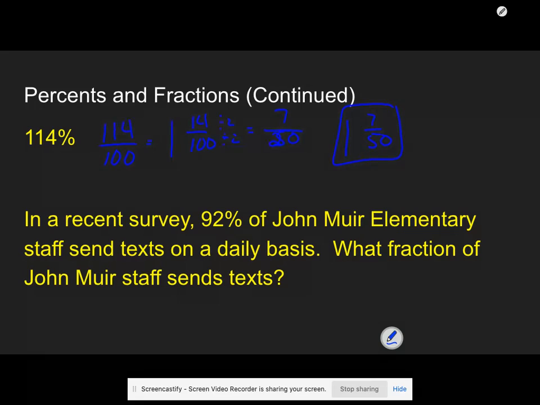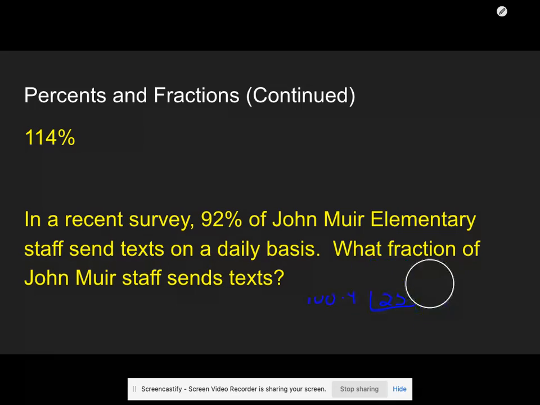In a recent survey, 92% of John Muir Elementary staff send text on a daily basis. What fraction of John Muir staff sends text? So if I take 92 over 100, I divide by 4, I actually end up with 23 over 25 for my final answer. All right, so there is going from a percent to a fraction.